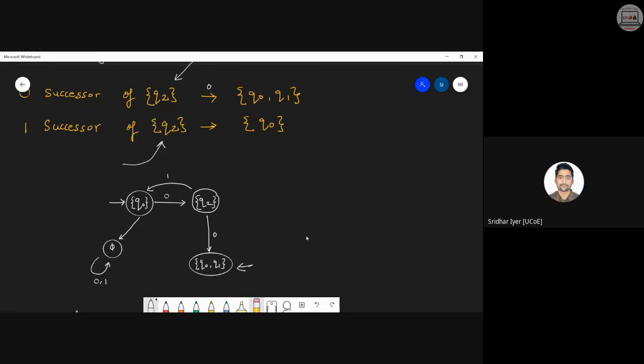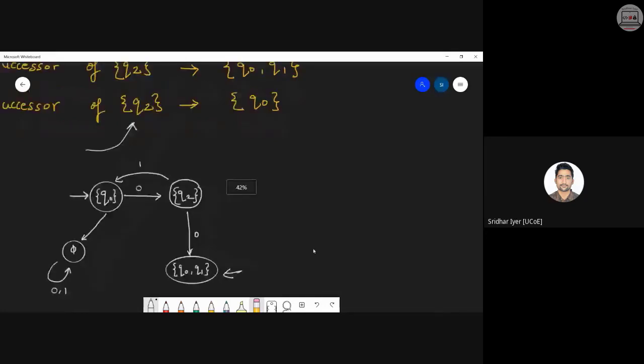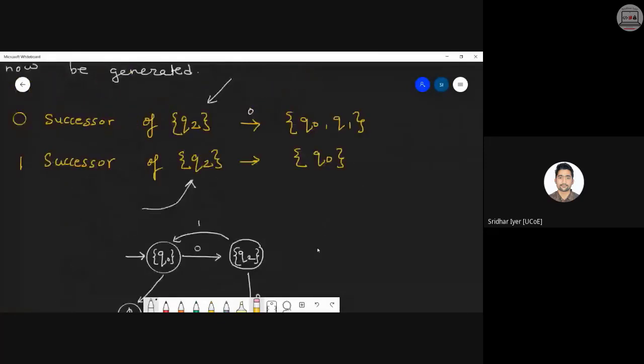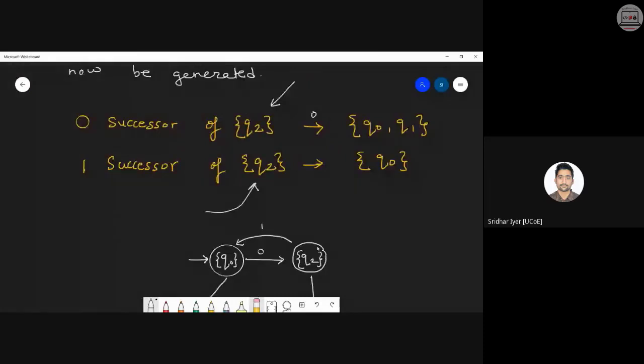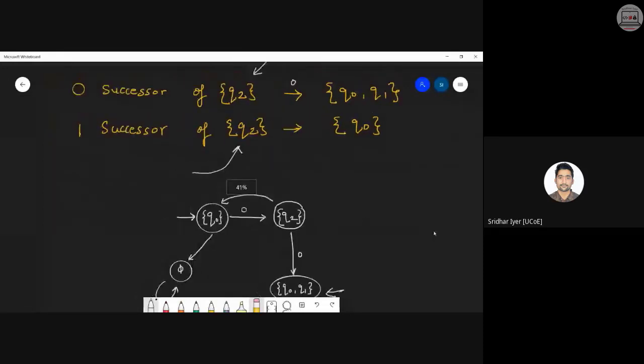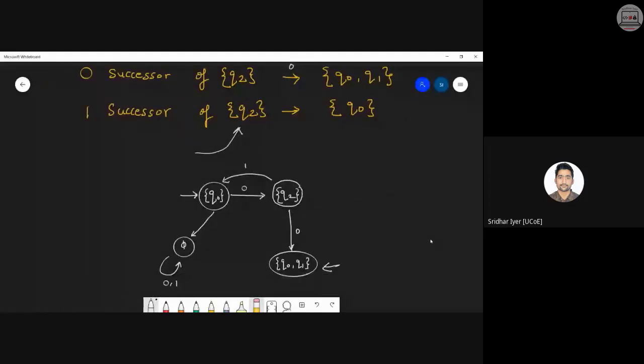So now we need to construct that new state Q0, Q1. Am I clear? So we have to keep moving ahead with our diagram step by step. So now we are going to add this new state Q0, Q1, which will be nothing but a successor of Q2 on input 0. Similarly, Q2 on input 1 goes to Q0. We are already having a Q0 state, so we don't need to add one more Q0. We can simply make a transition back to Q0 on input 1. Am I clear with this? Did everyone understand this? Okay, this is how we need to keep on going until we don't get any new successors.